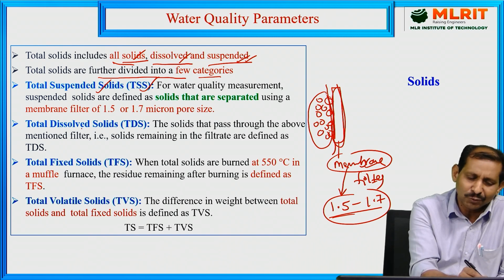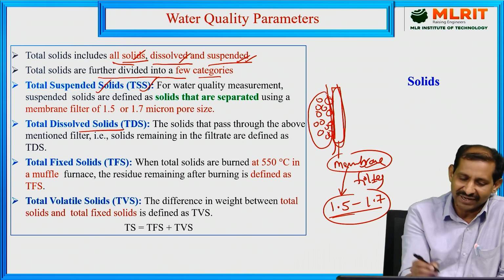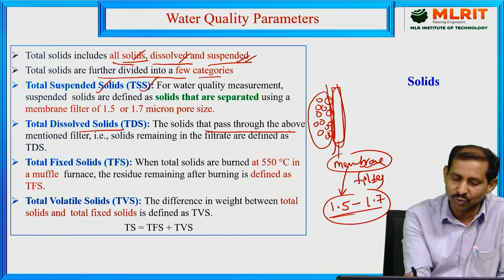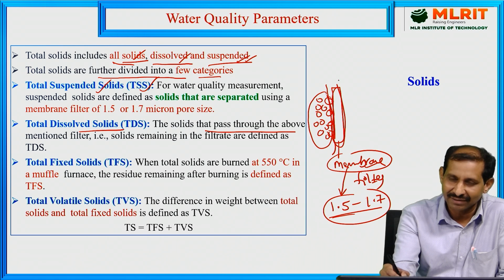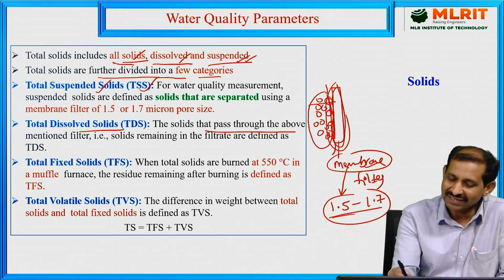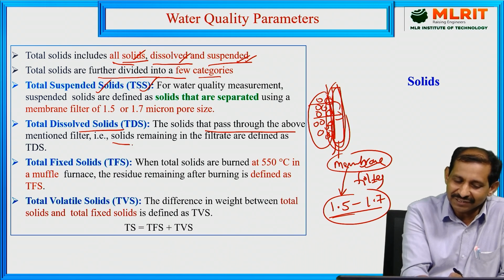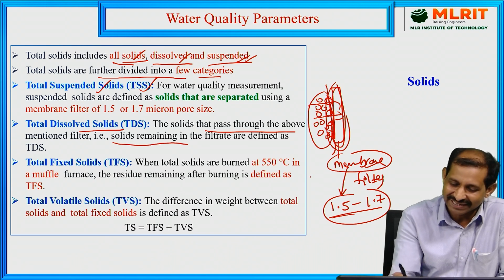So for example, total dissolved solids. What is the definition of the total dissolved solids? For example, when the solids are passed through the same membrane filter, most of the solids will be passed through the membrane filter, but some of the solids remain in the filtrate.